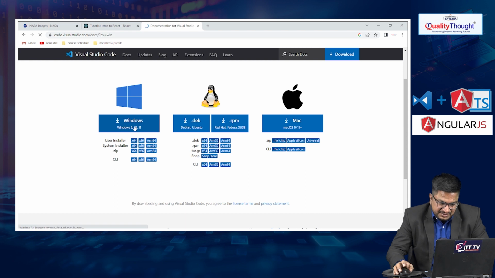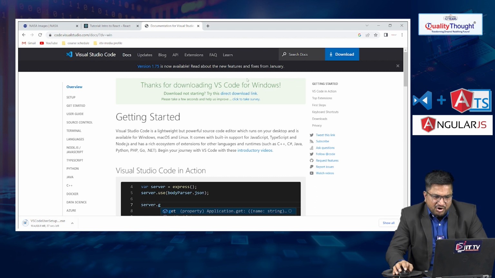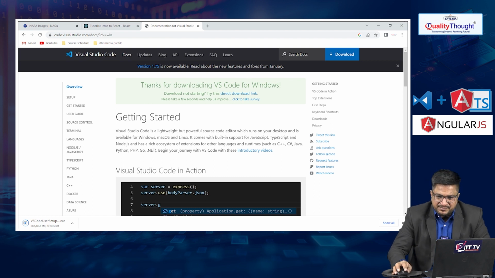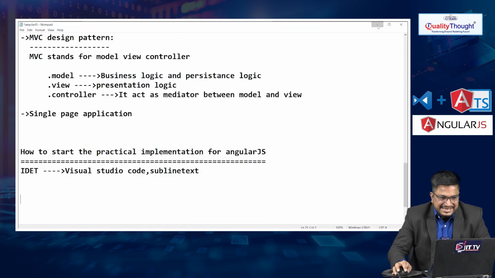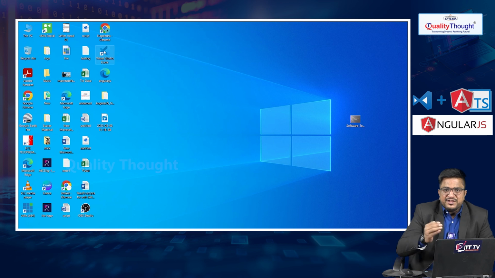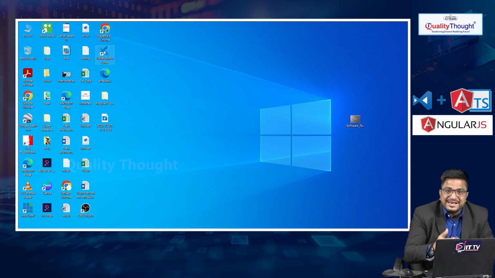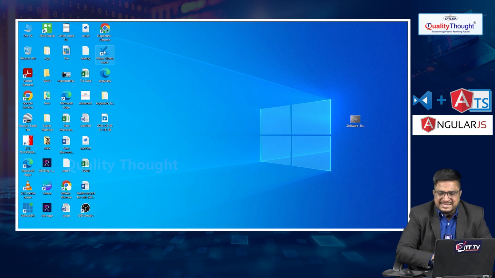Let me click on this one. After that, it will be downloaded. In my operating system, I already have Visual Studio Code installed. On my screen you can see this symbol, the symbol for Visual Studio Code, where we start the practical implementation of a single page application using the Visual Studio Code IDE.